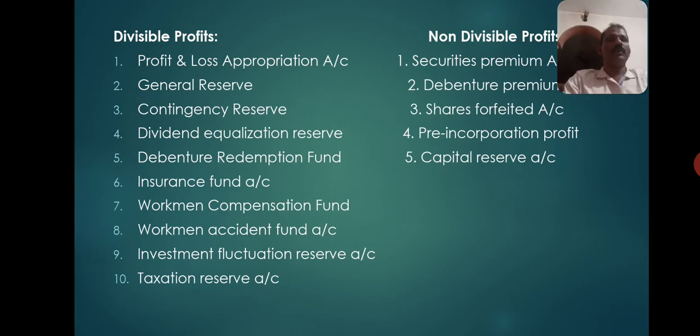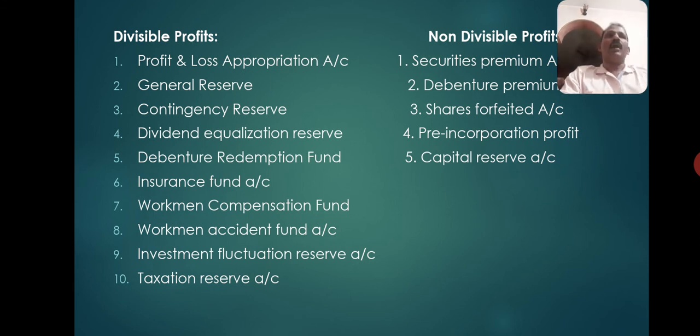So now, the meaning of divisible profits and the list of items which can be considered for calculating the total amount available for redemption in divisible profit or accumulated profits. As you know, divisible profits are those profits otherwise available for distribution.